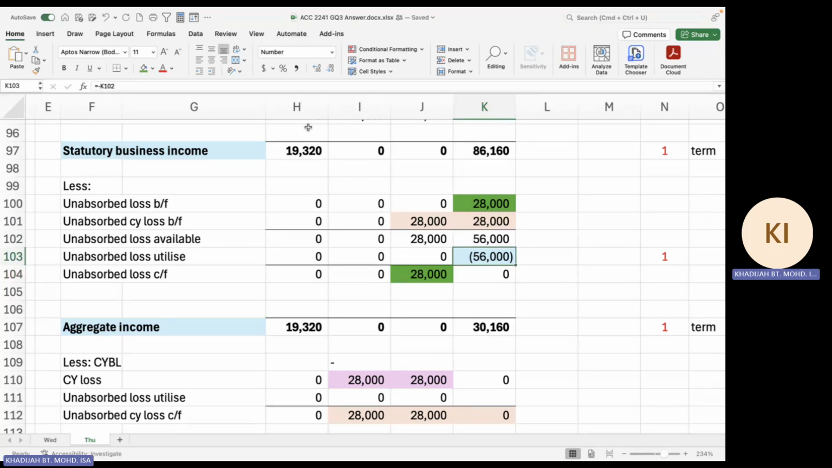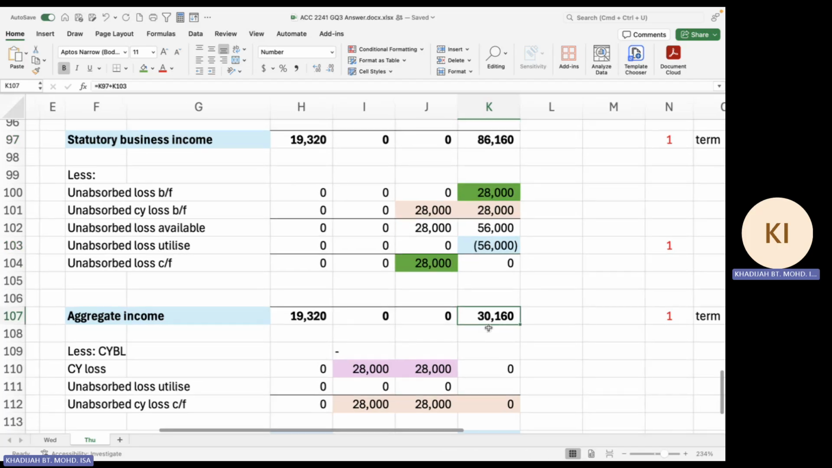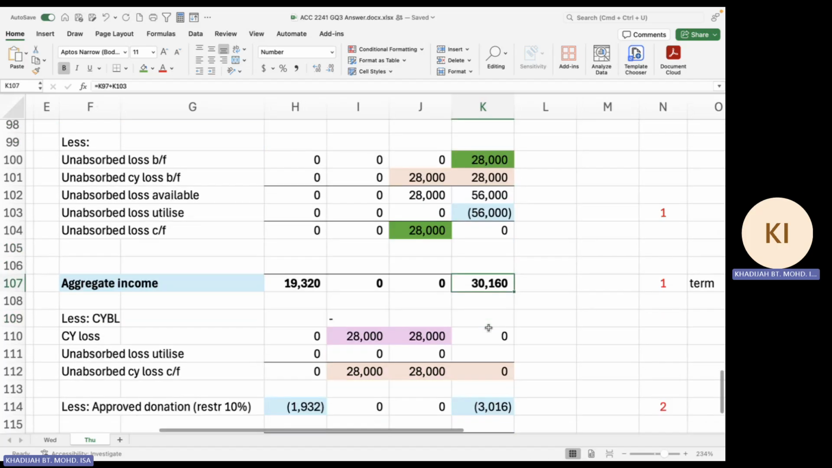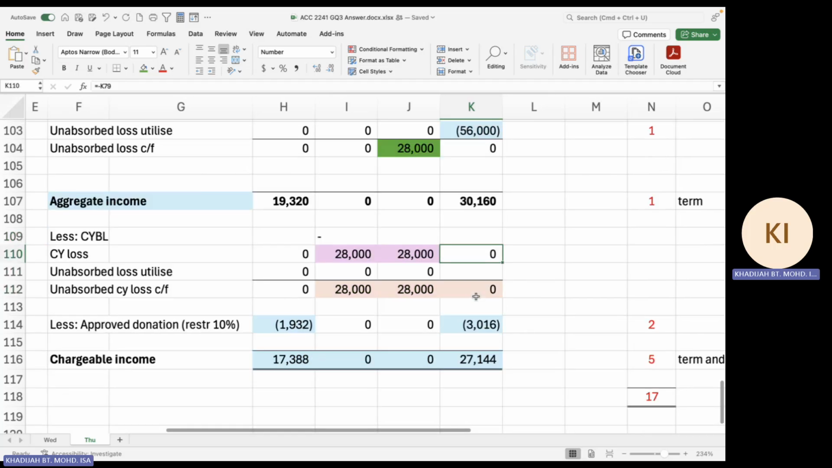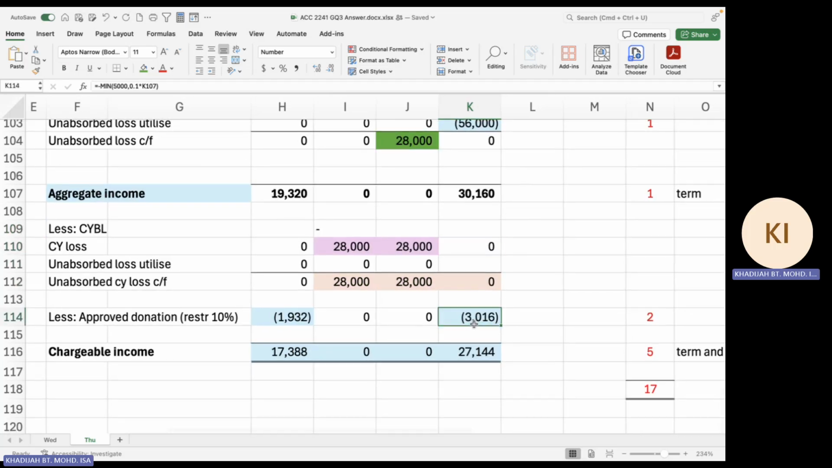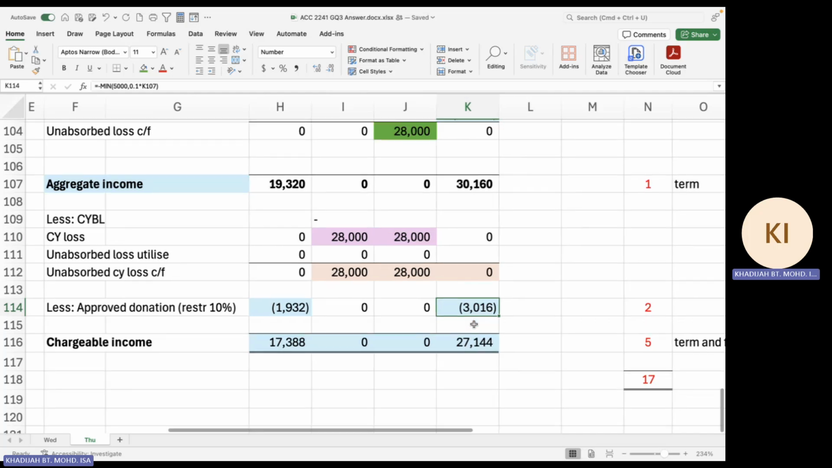So from there, you see that your statutory income is 86,000, but because you have a loss of 56,000 that is utilized, now your aggregate income becomes 30,160 only. Right? However, there's no more loss. Current year loss is not available. But then again, donation, even though you donated 5,000 ringgit, you can only claim 10% of your aggregate income, that gives you 3,016. So your chargeable income for 2024 is 27,144.